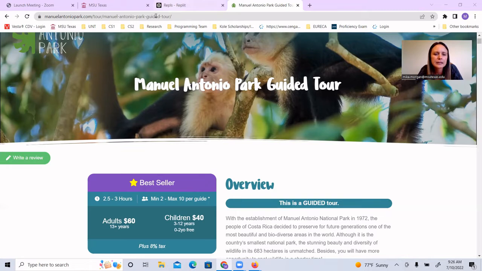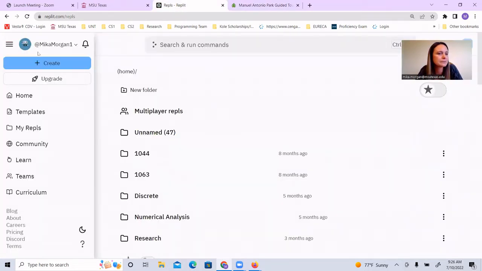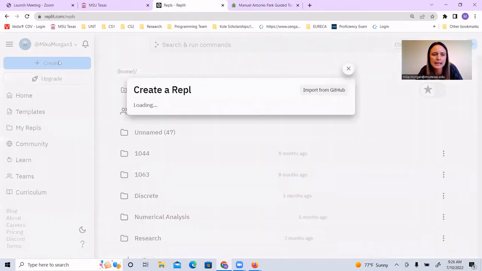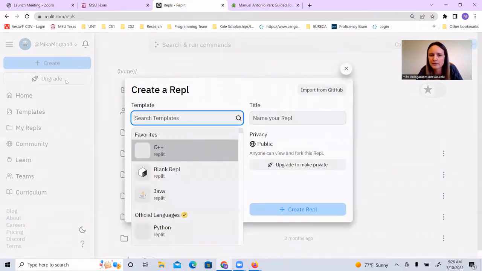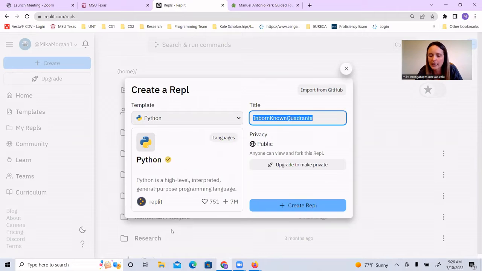So here in Replit, I am going to hit that blue button up there. I'm going to create a new Python program, and I'm going to call this exam 1 review. That's what we're doing here. We're reviewing for the test.